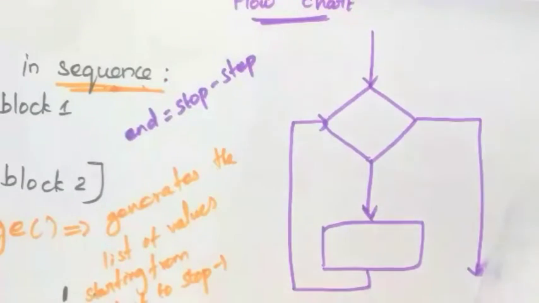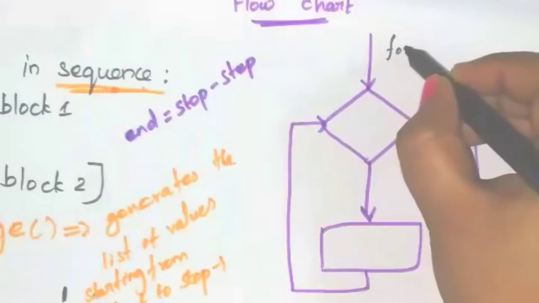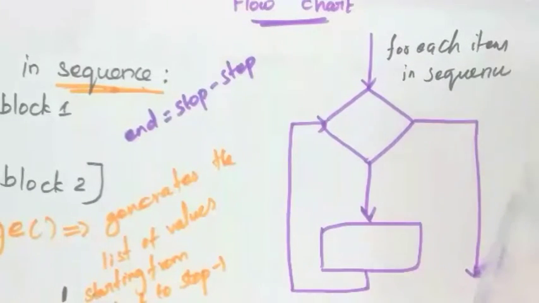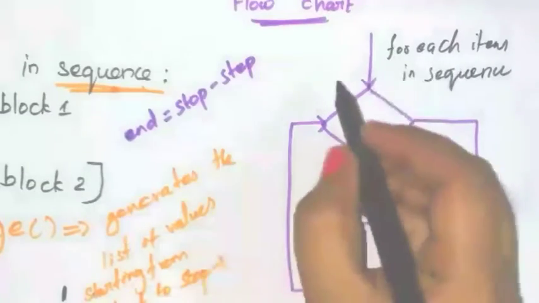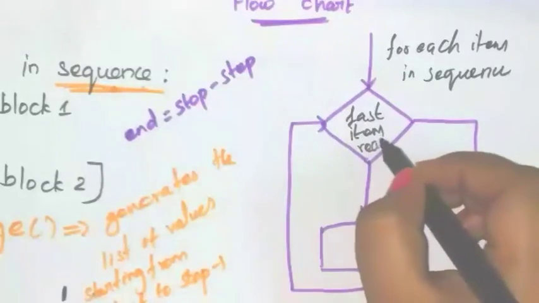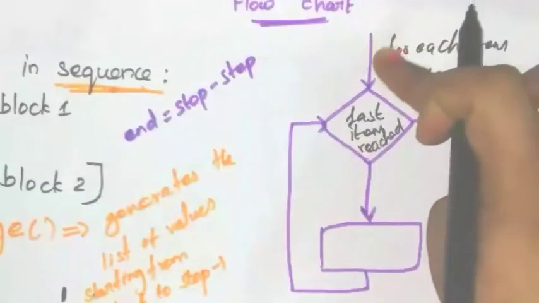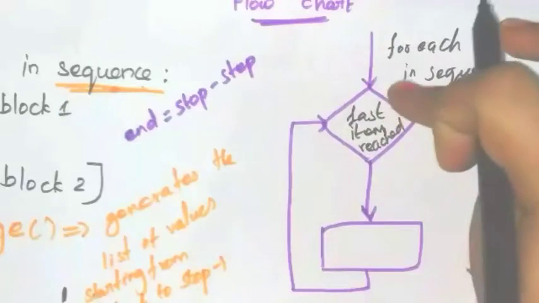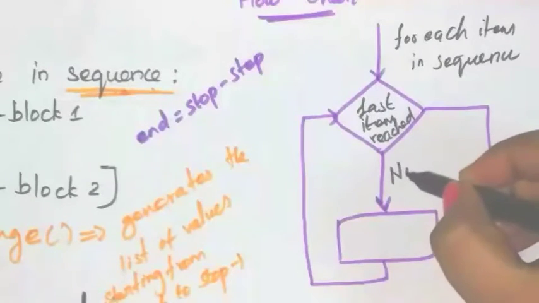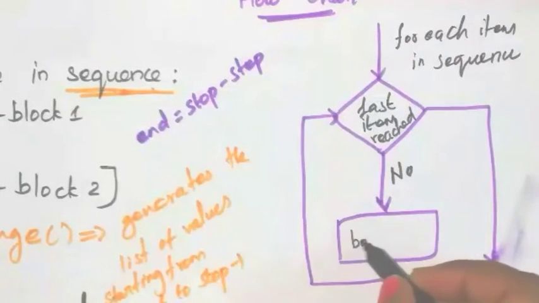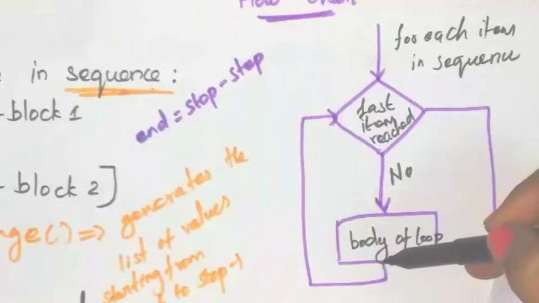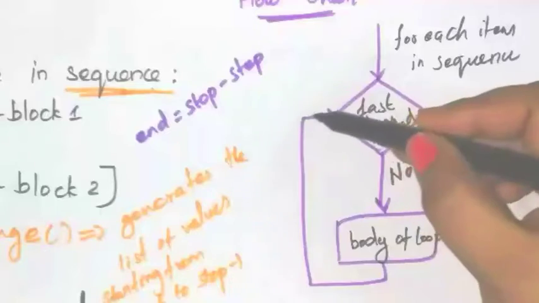Okay, see here, this is the flowchart of the for loop. For each item in the sequence, take the values one by one, and check the condition. Check whether the last item is reached. First take one value, check whether the last value is reached or not. If the last value is not reached, then the body of the loop will be executed. And next, increase the value of that control variable.